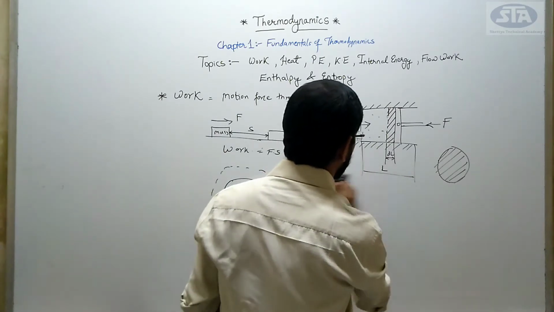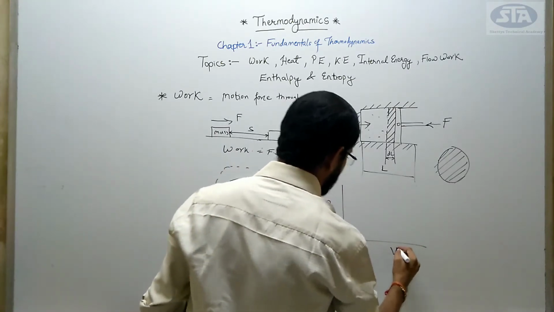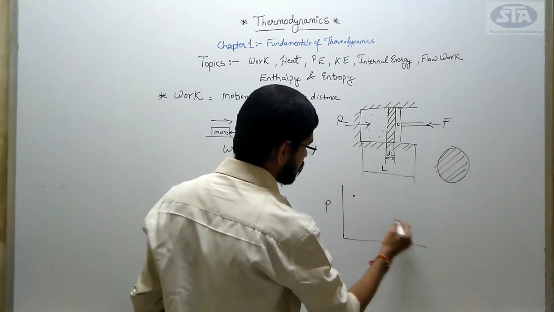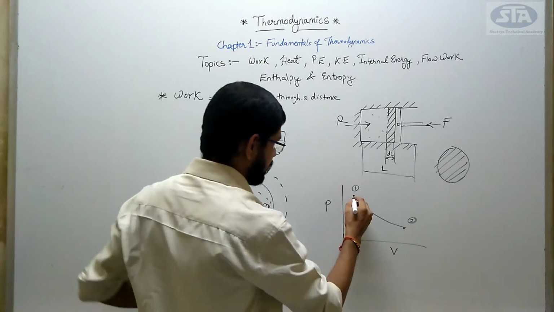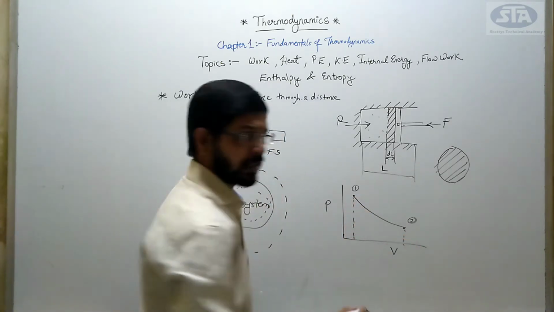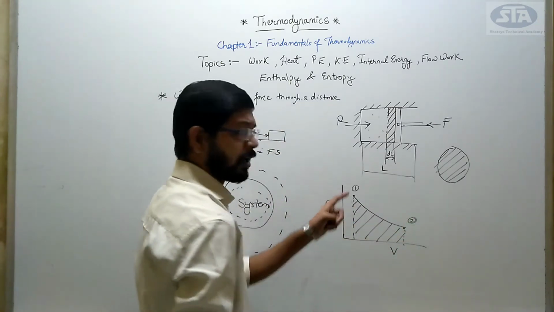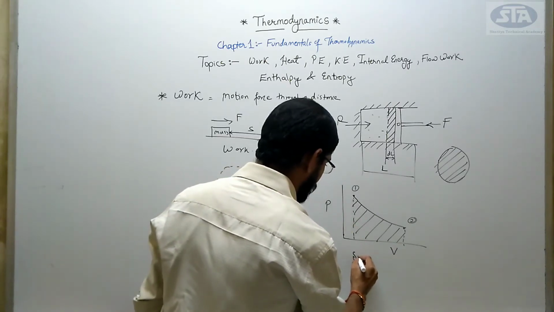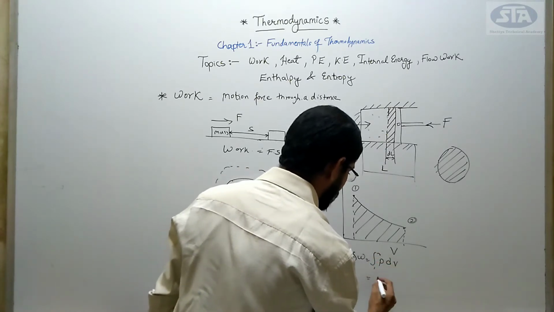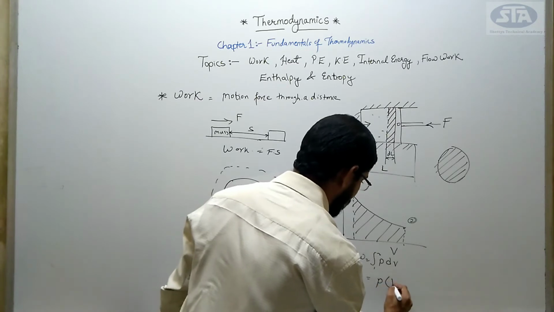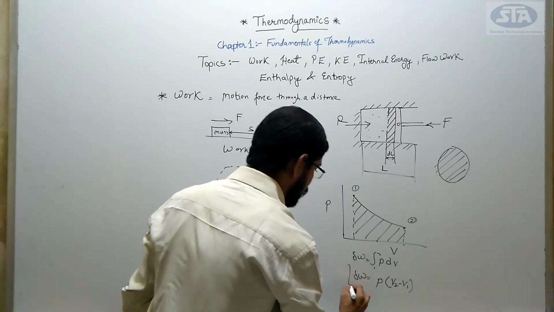Now, in the earlier example, I have shown you the PV diagrams. Here, from process 1 to process 2, what is the work done? We define work done here as the area under this curve. Area under this curve is nothing but the work done. We write the integration from point 1 to 2 of P dV, that is P into (V2 minus V1), the change in volume which has taken place, is nothing but my W.